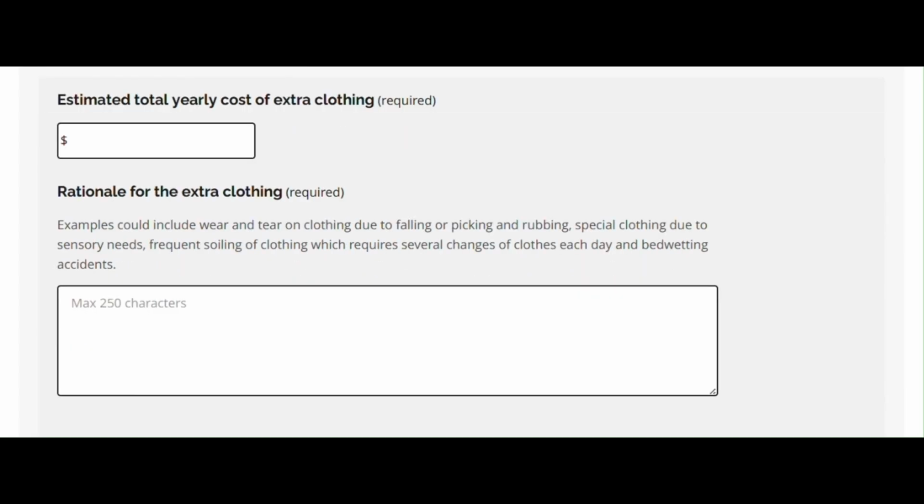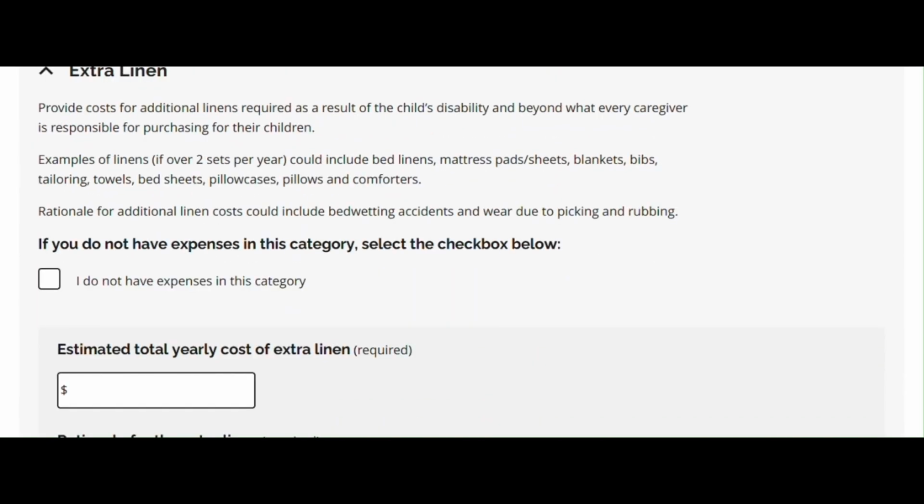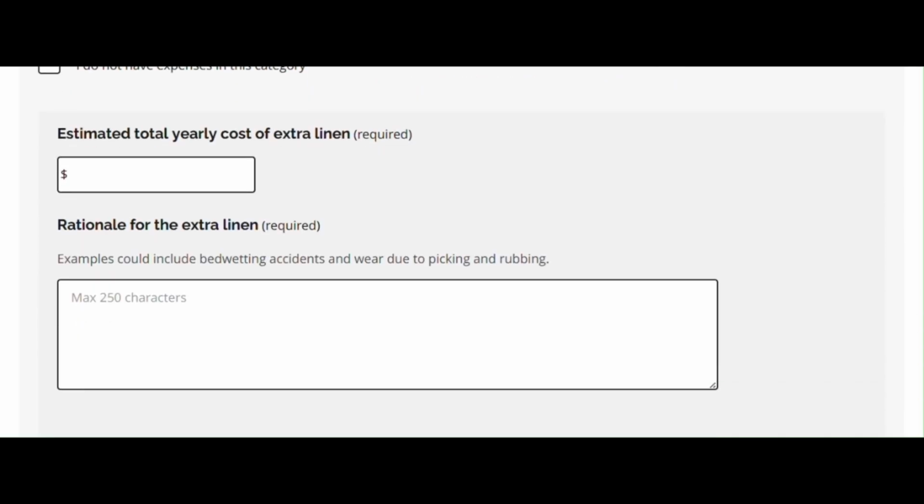Extra linen: costs for additional linens required as a result of the child's disability and beyond what every caregiver is responsible for purchasing for their children. Examples of linens, if over 2 sets per year, could include bed linens, mattress pads, sheets, blankets, bibs, tailoring, towels, pillowcases, pillows, and comforters. Rationale for additional linen costs could include bedwetting accidents and wear due to picking and rubbing.